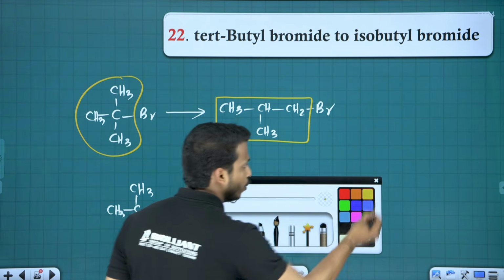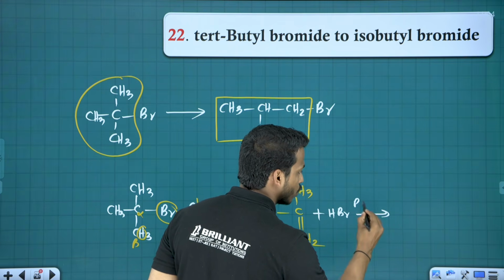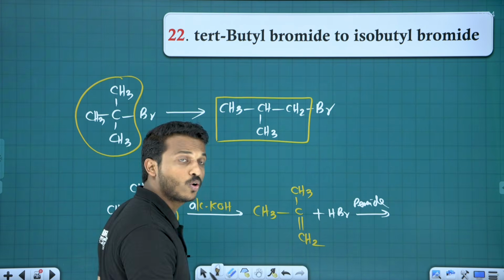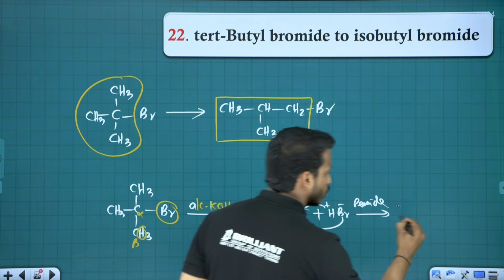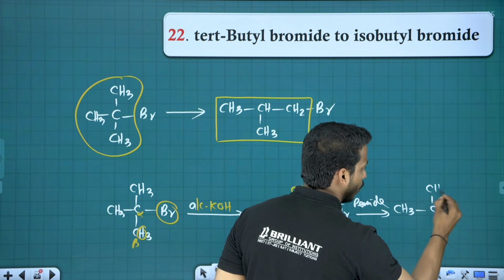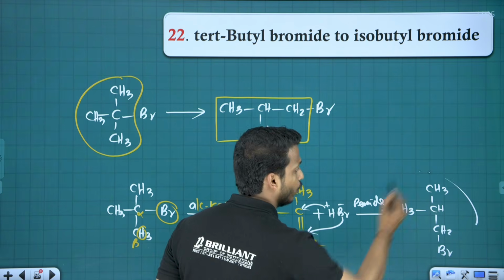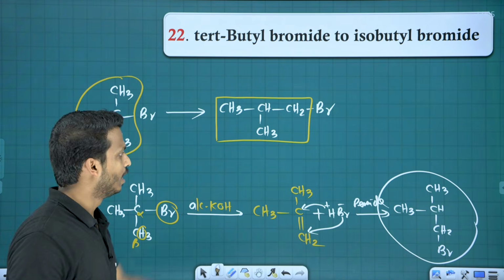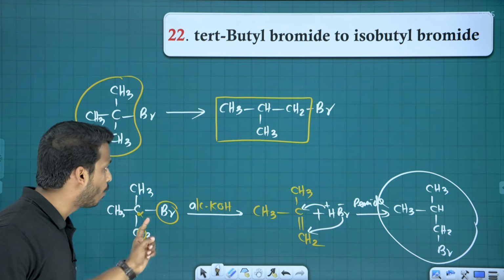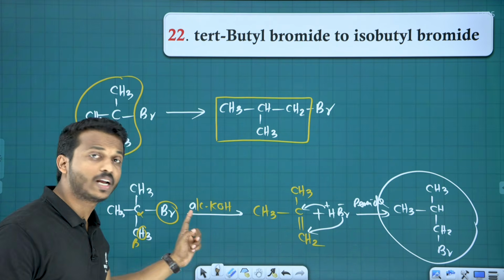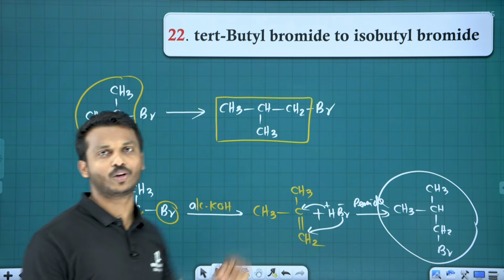Ready. Now you need to get a bromine at the end, right? So we need to add HBr in presence of what? Peroxide, anti-Markovnikov rule. So negative part goes to carbon with more hydrogen, positive part goes to carbon with less hydrogen. You get the compound as CH and here CH2Br. Check it, all of you. This is the compound, the same. So if you want to convert tert-butyl bromide to isobutyl bromide, first eliminate the bromine by beta elimination. Then you have to do the anti-Markovnikov rule.